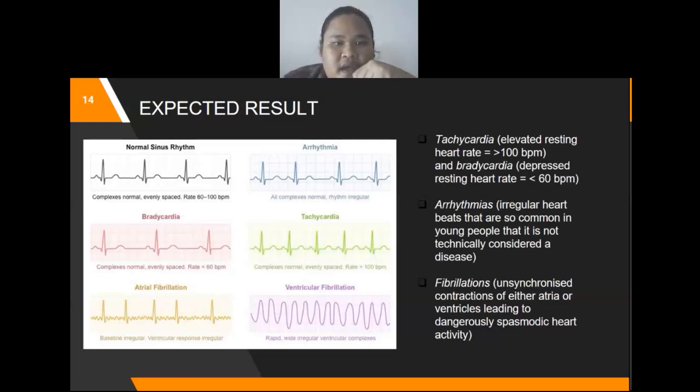sinus rhythm, arrhythmia, bradycardia, tachycardia, atrial fibrillation, ventricular fibrillation. Okay, tachycardia is an elevated resting heart rate, more than 100 BPM, beats per minute, and bradycardia is a depressed resting heart rate, below 60 BPM. Arrhythmia is an irregular heart rate, with beats that are so common in young people that it is not technically considered a disease. Fibrillation is unsynchronized contraction of either the atria or ventricles, leading to dangerously spasmodic heart activity.